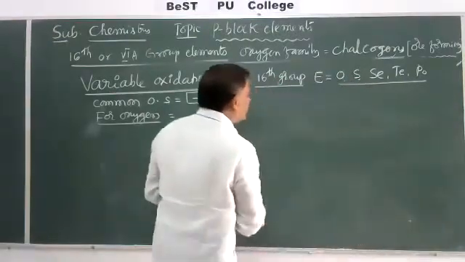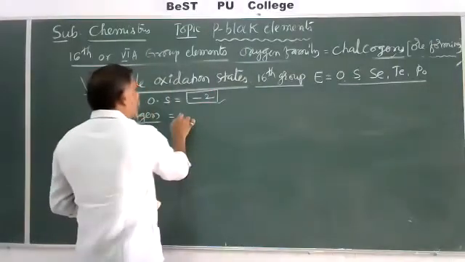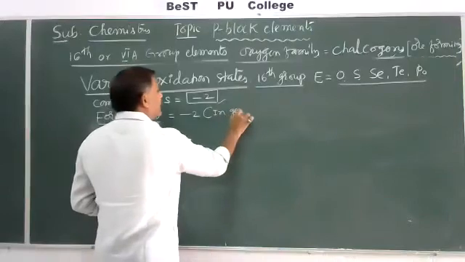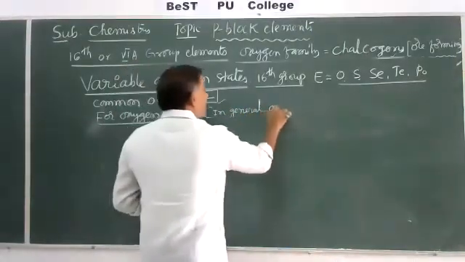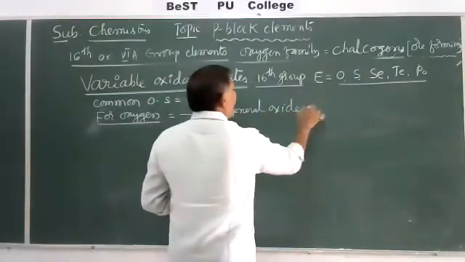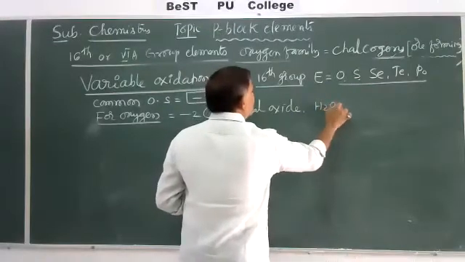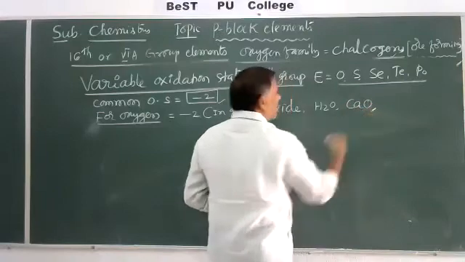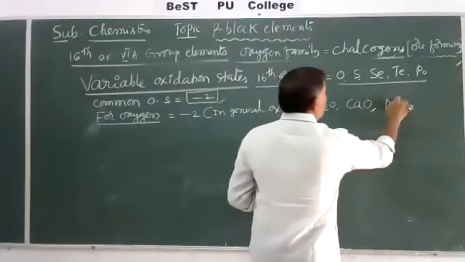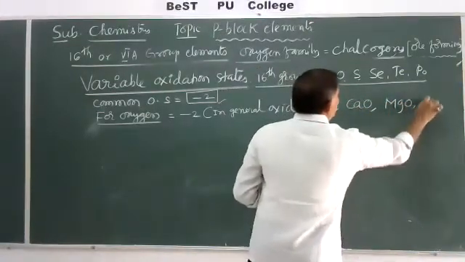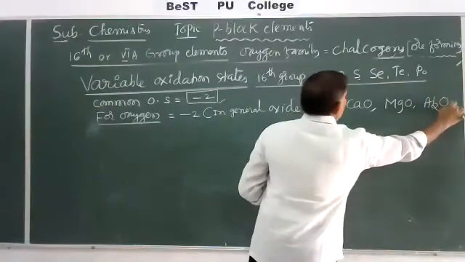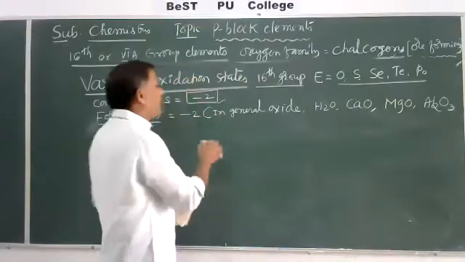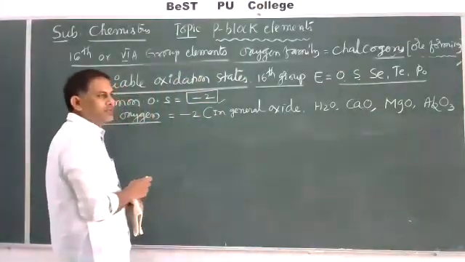Generally it shows -2 oxidation state in general oxides. General oxides means like H2O, water, is a general oxide. Calcium oxide is a general oxide. Magnesium oxide is a general oxide. Al2O3 is a general oxide. Like in all these cases, oxygen exhibits -2 oxidation state.